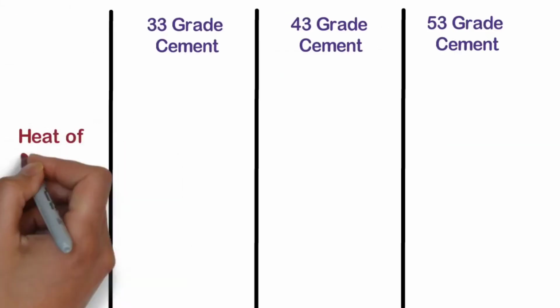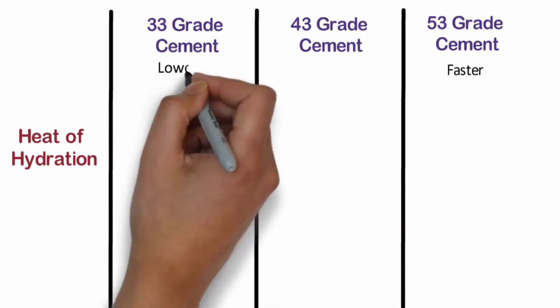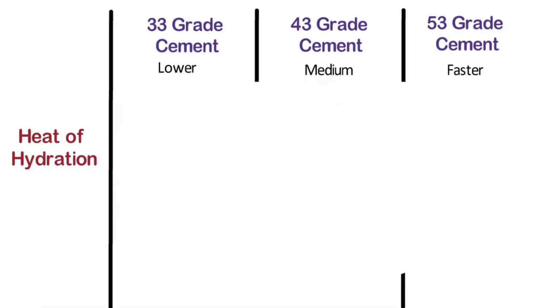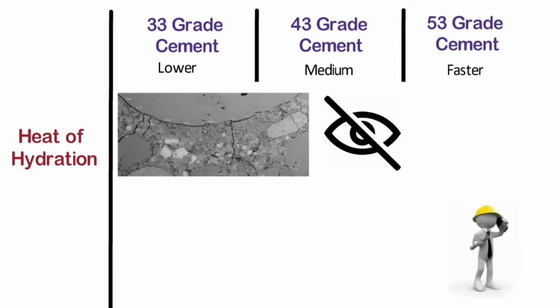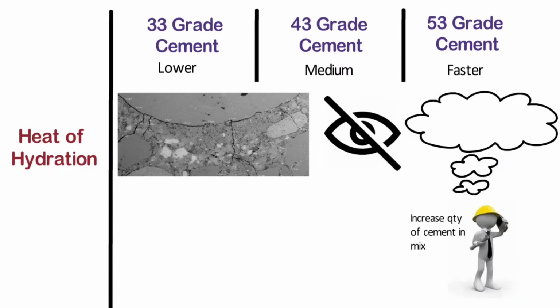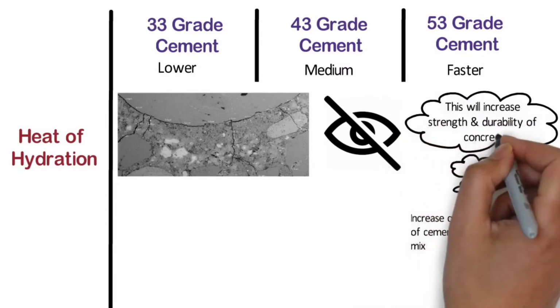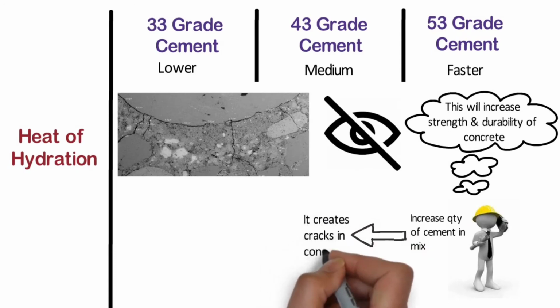Heat of hydration. During initial setting, 53 grade cement releases heat of hydration at a much faster rate as compared to 33 and 43 grade cement. Therefore, the chances of microcracking are much greater. These microcracks may not be visible on the surface. Many times at site, supervisors or masons increase the quantity of cement in the mix. They think that this will increase the strength and durability of concrete. But on the contrary, it creates microcracks in the concrete.